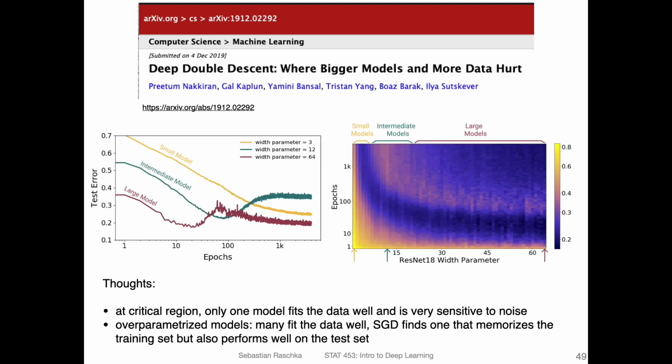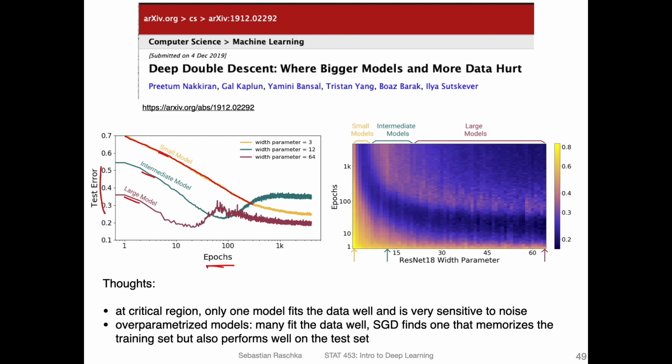And you can also observe it if you train for more epochs. So here again is the test error. They have on the left-hand side three models: a small model, an intermediate model, and a large model. When you train a small model for more epochs, you don't have this.